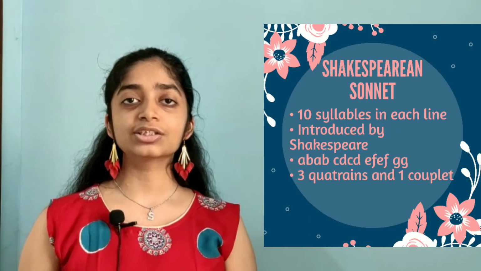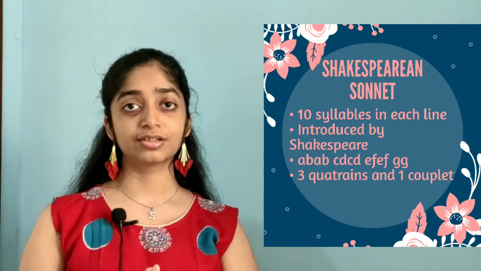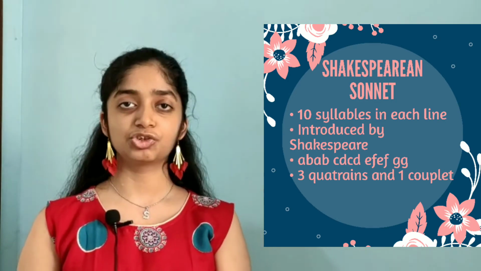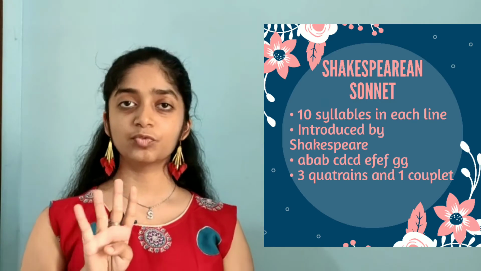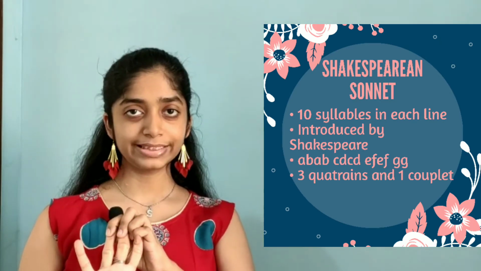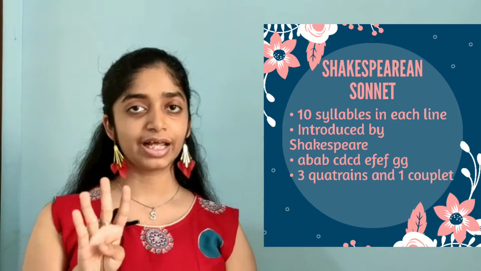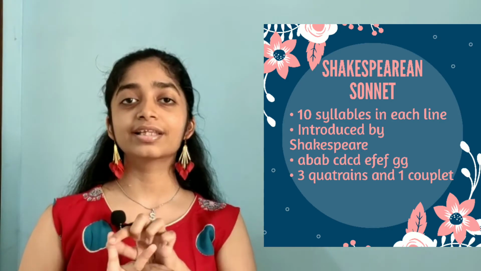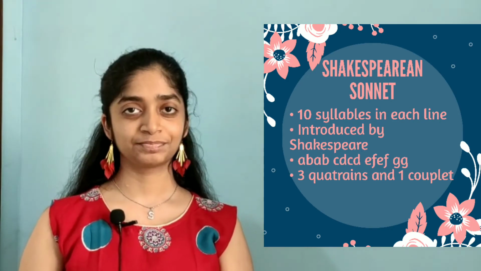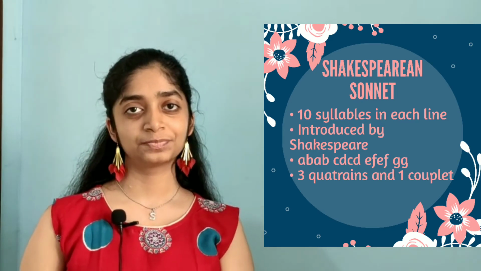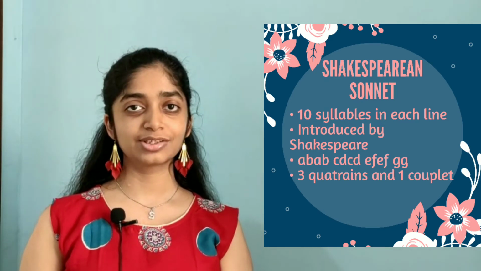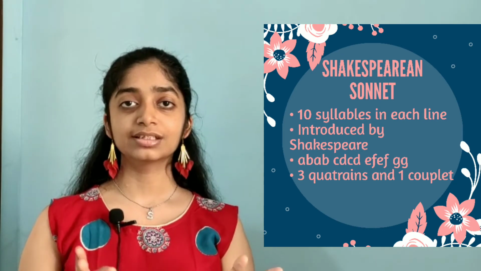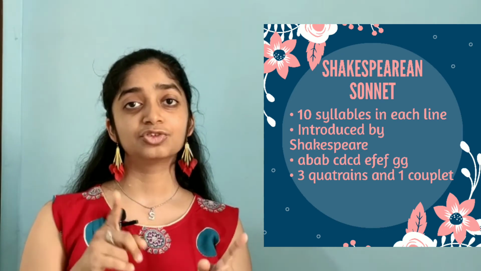The second type of sonnet we have here is the Shakespearean sonnet, which was introduced by William Shakespeare. It is also written in iambic pentameter with 10 syllables in each line. It is divided into 4 major parts. The first 3 stanzas are written in 4 lines each, and the last one is a couplet, which is a 2-line stanza. The rhyme scheme of the Shakespearean sonnet is ABAB, CDCD, EFEF, GG.